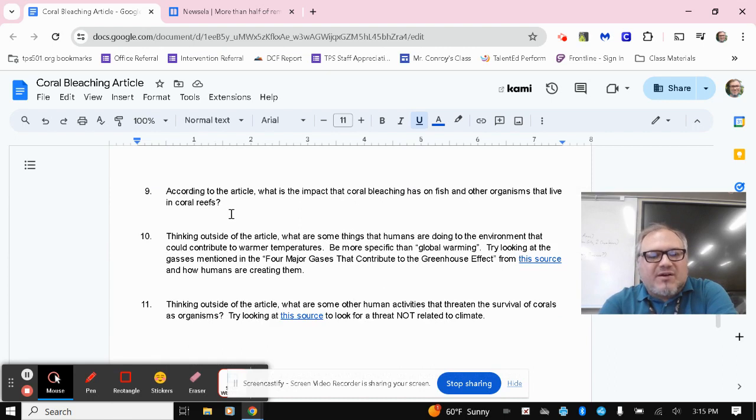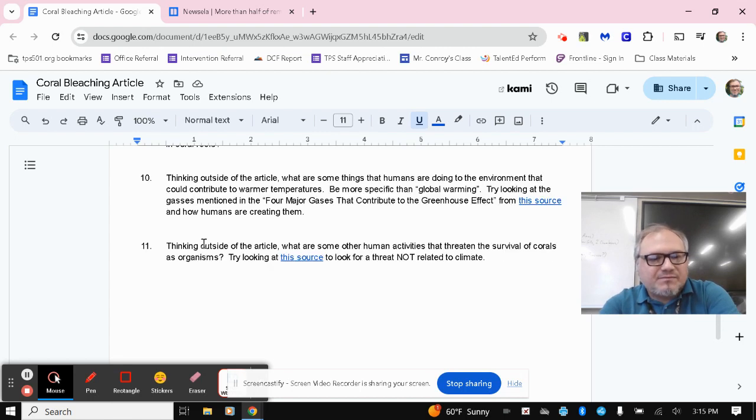9, according to the article, what is the impact that coral bleaching has on fish and other organisms that live in coral reefs? So, again, thinking about the ripple effect, how does it affect other organisms in the environment?